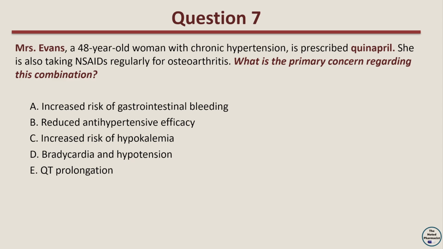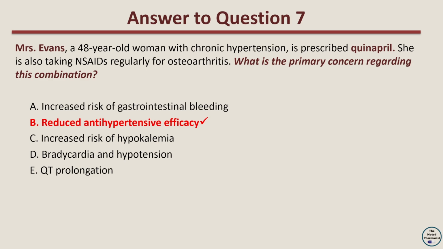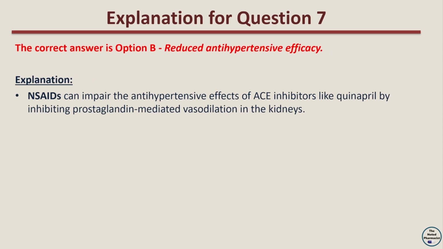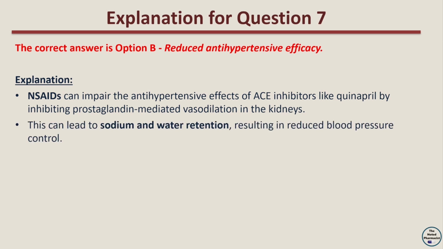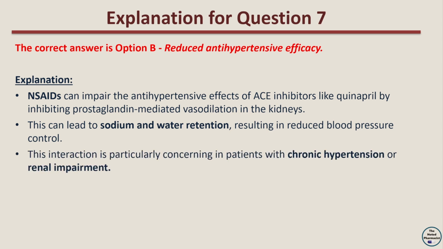The correct answer is option B, reduced antihypertensive efficacy. The explanation is that NSAIDs can impair the antihypertensive effects of ACE inhibitors like quinapril by inhibiting prostaglandin-mediated vasodilation in the kidneys. This can lead to sodium and water retention, resulting in reduced blood pressure control. This interaction is particularly concerning in patients with chronic hypertension or renal impairment.